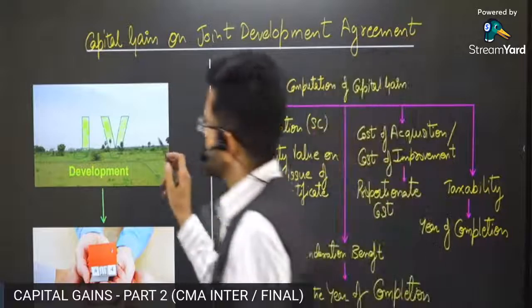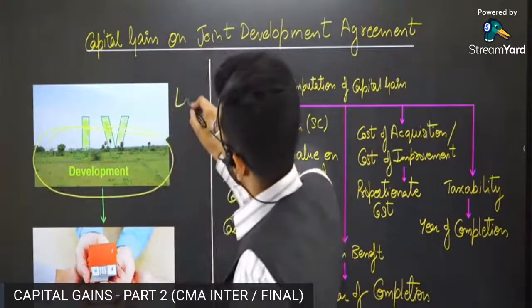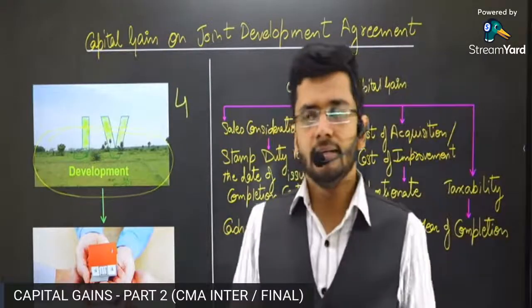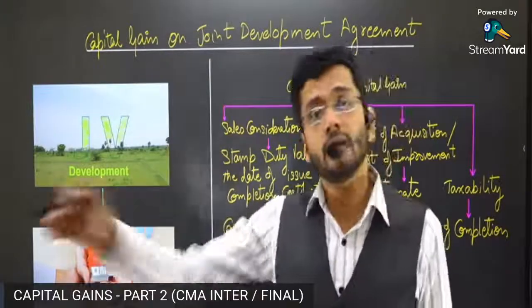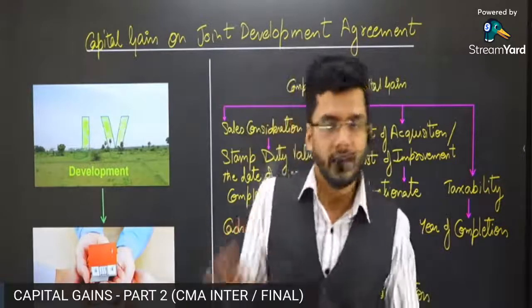Okay, now suppose there is a land. This land is owned by four brothers. Four brothers have right to this land, and this land belonged to their father. Before dying, their father had transferred this land to the four sons. So four brothers have this land kept vacant for them.